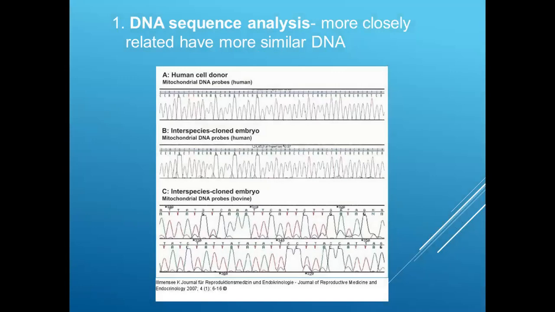Now we have a new technology called DNA sequence analysis. Using different tools, let's say on PubMed and NCBI, we can match DNA sequences. We can do a BLAST, and there is a huge database of sequences from different organisms.